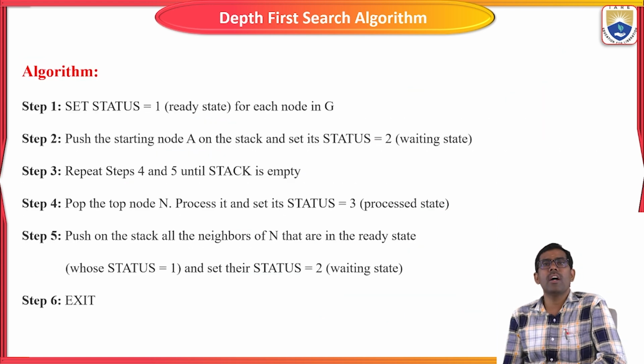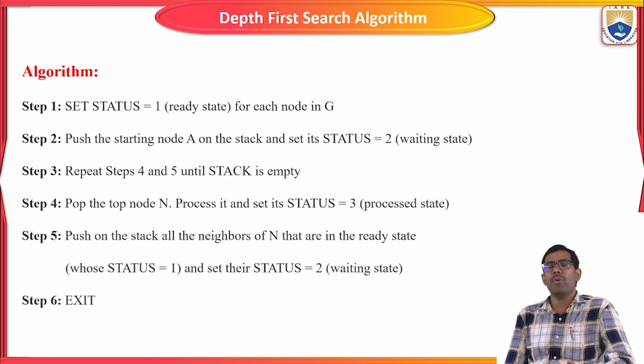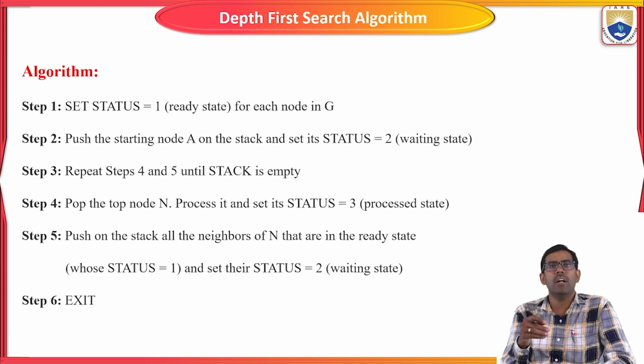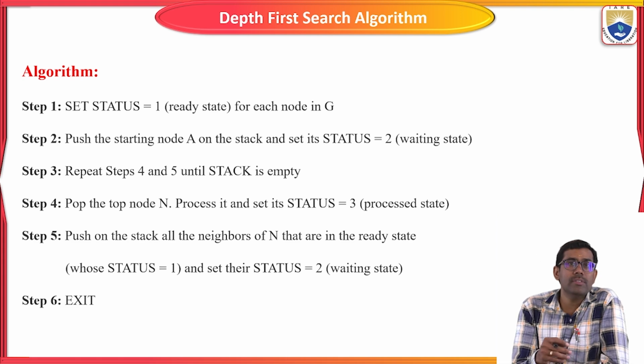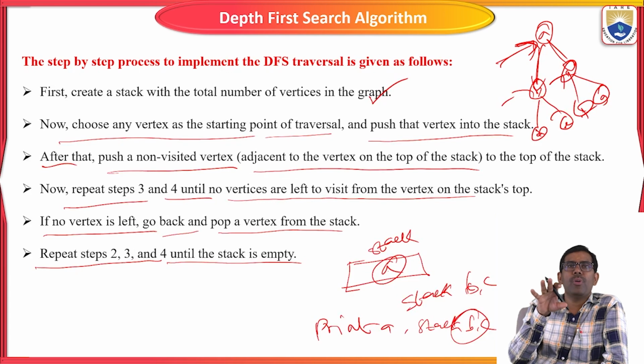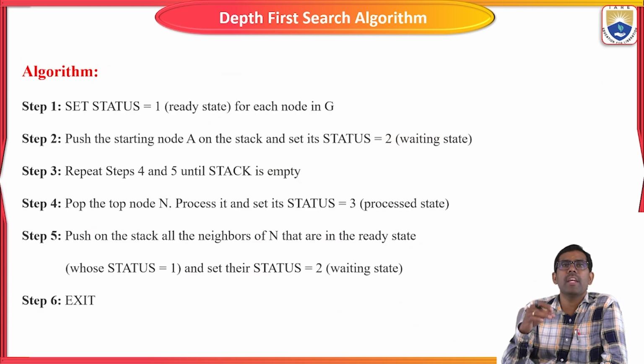Next is the algorithm. What I have explained is the step-by-step process of implementing DFS traversal, and the same thing we are going to write as an algorithm in artificial intelligence. An algorithm is a step-by-step process, right? I gave the theoretical step-by-step process here, and the same thing I have given as a procedure-oriented algorithm for your understanding.